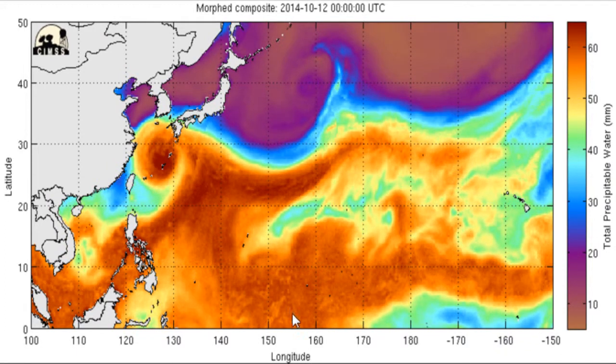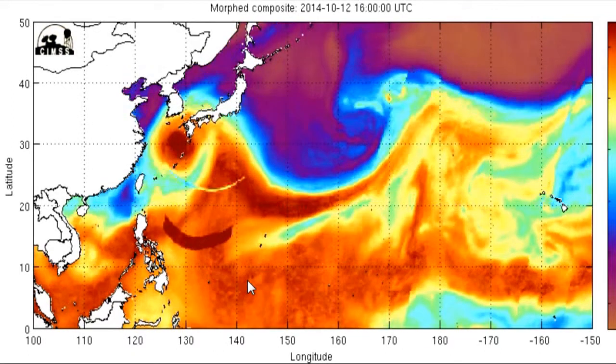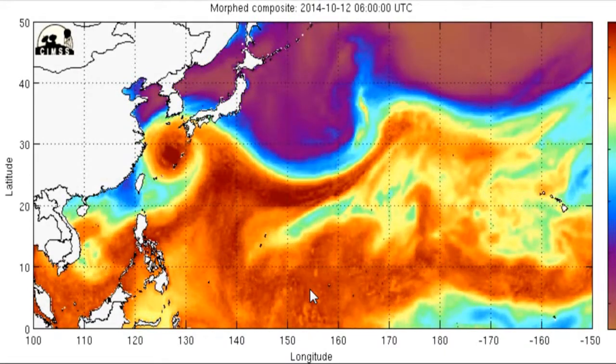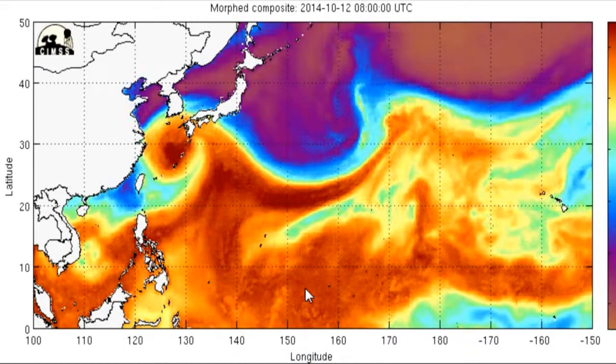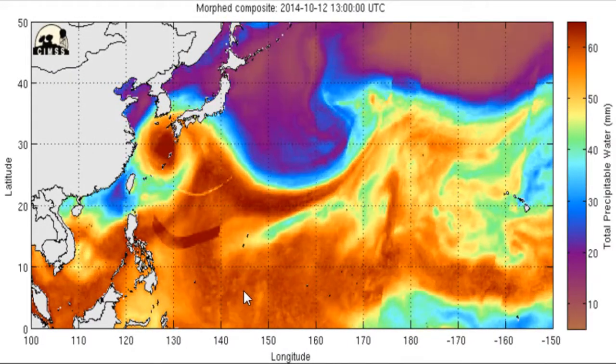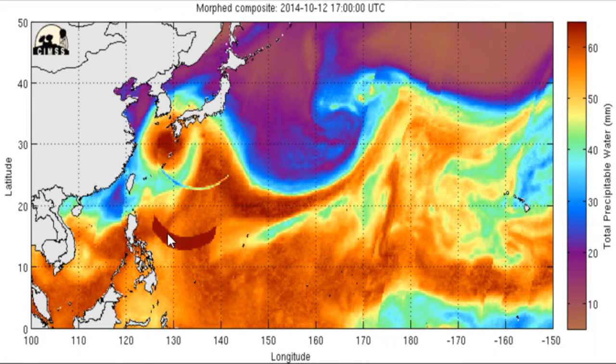A slow circulation is noticeable on October 12th, 12 a.m. UTC. Two anomalies appeared south of Typhoon Vongfong on October 12th at 10 a.m. UTC for about 10 hours.